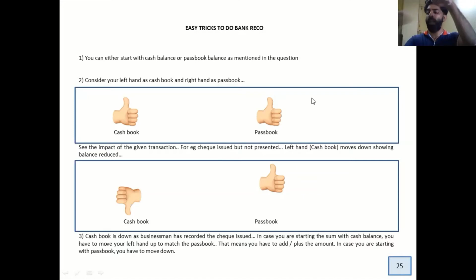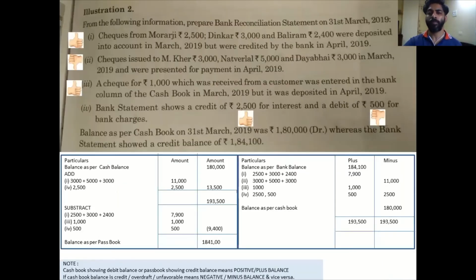Cash book goes high. In that case, cash book goes high. And how do you match it? By reducing it. Okay, by decreasing it. This is a trick, and this trick we are going to use while doing the sum. So let's see the sum over here. It's an example from the textbook.